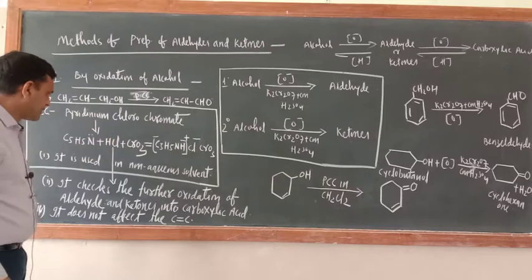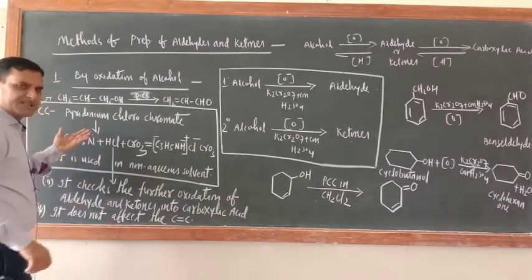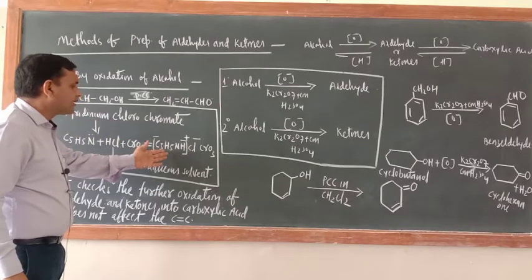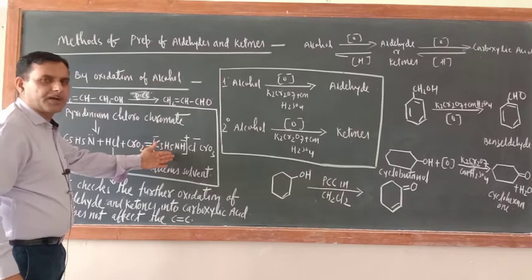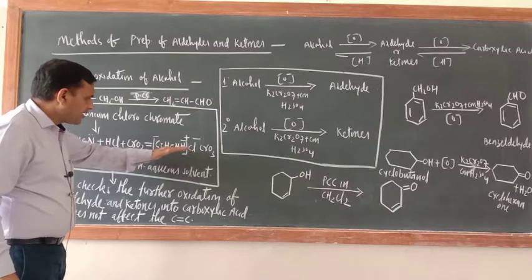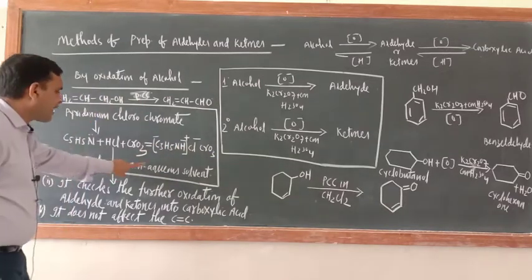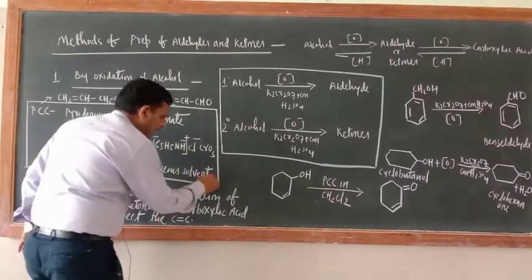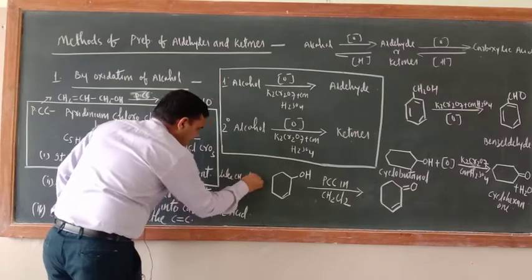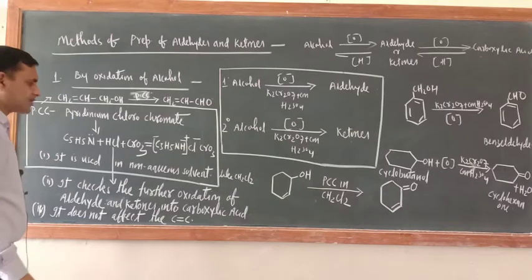You can write it in this way also. What is PCC? Already in the alcohol chapter I explained. This is only pyridinium chlorochromate. It is used in non-aqueous solvent like CH2Cl2.